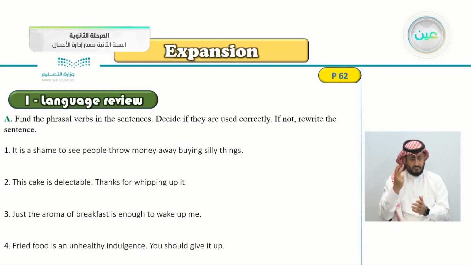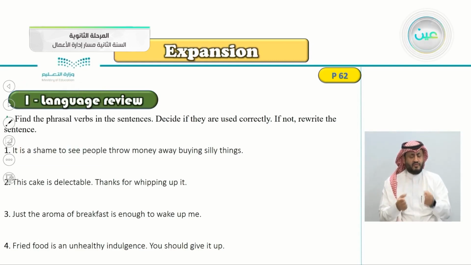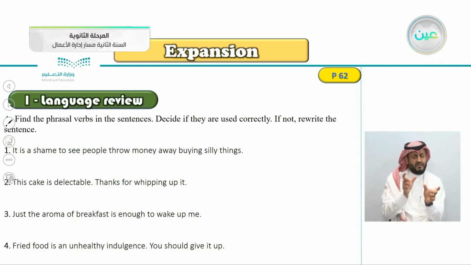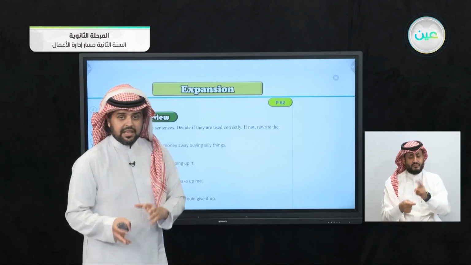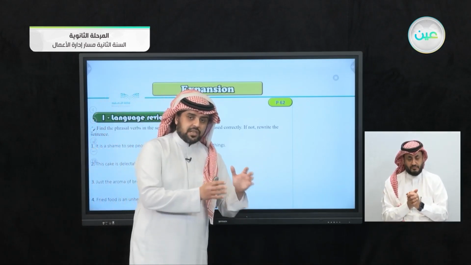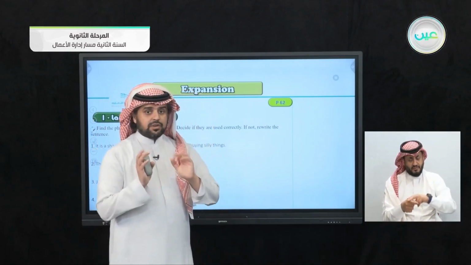The first part of the expansion is the language review. A. Find the phrasal verbs in the sentences. Decide if they are used correctly. If not, rewrite the sentence. So we'll be reading all of these sentences, finding the phrasal verbs, and deciding if they are used correctly. If they are not used correctly, we will rewrite the sentence in the correct way.